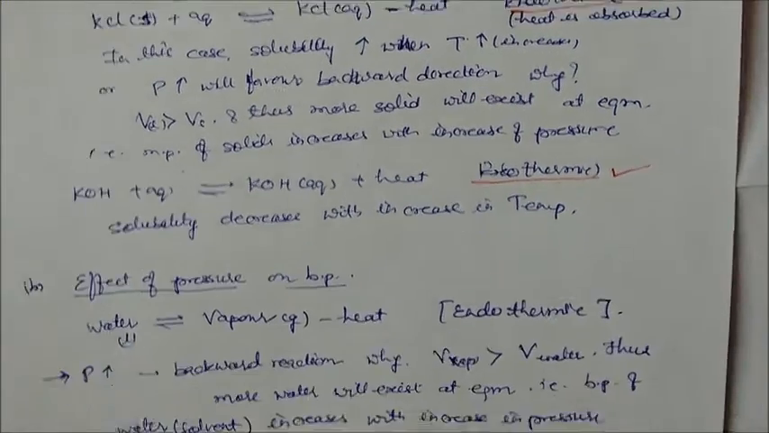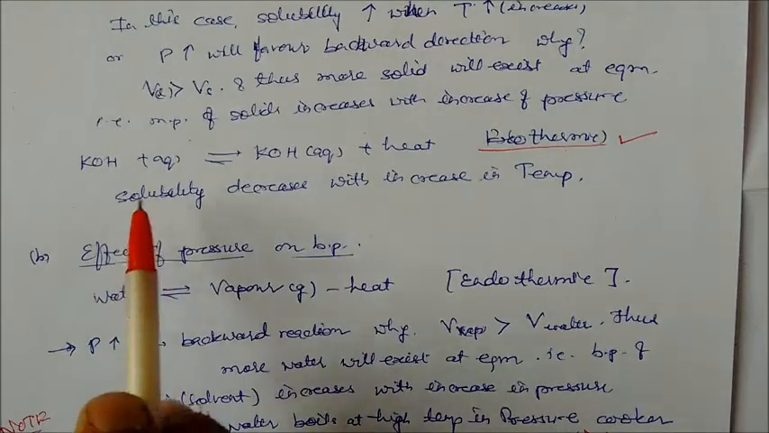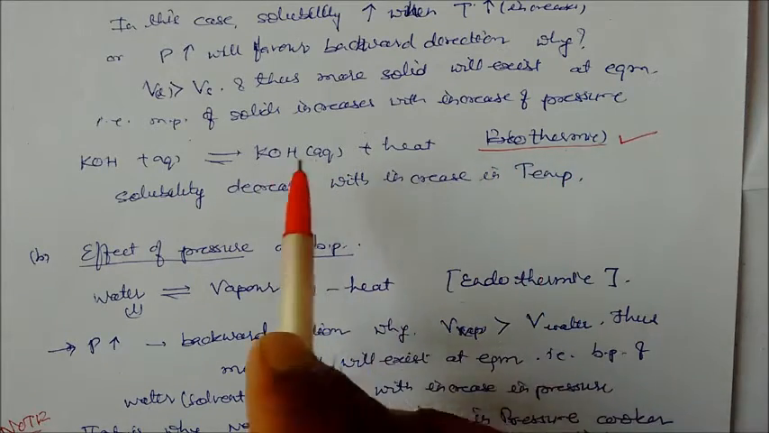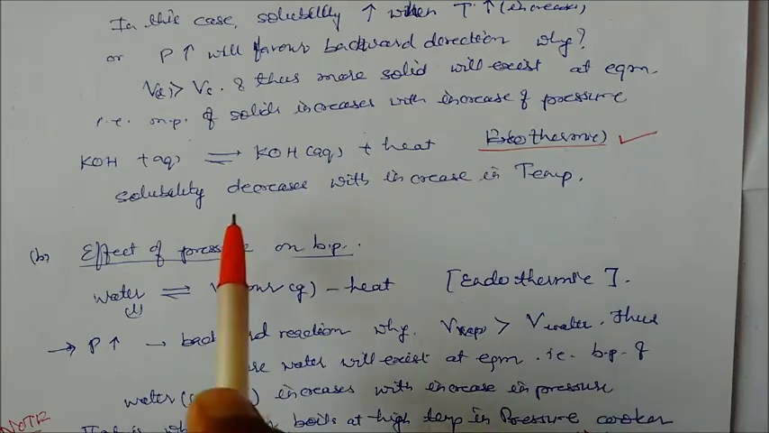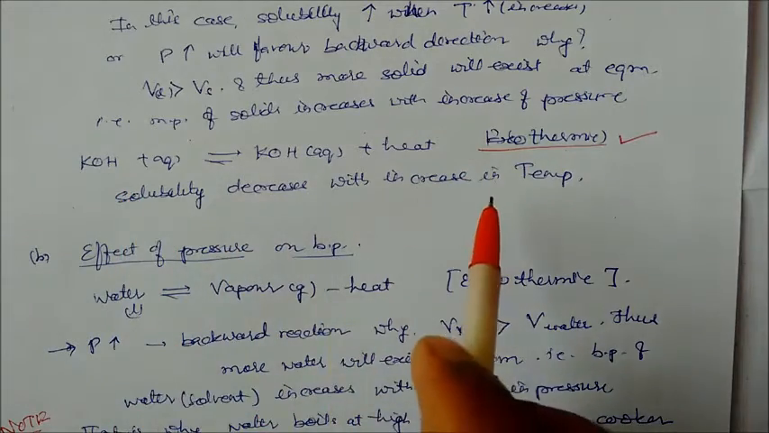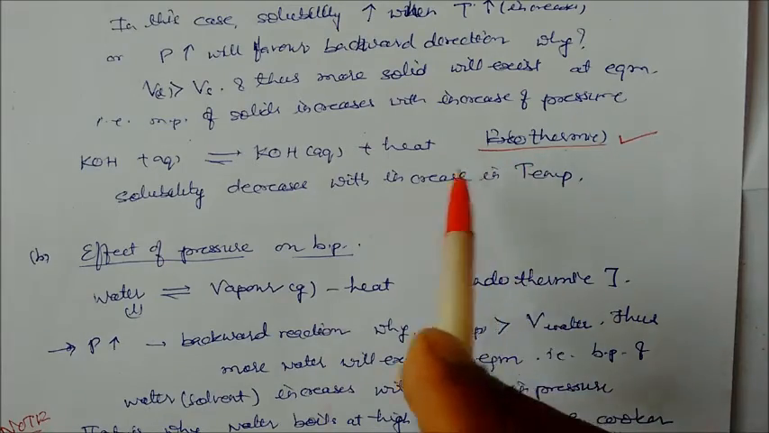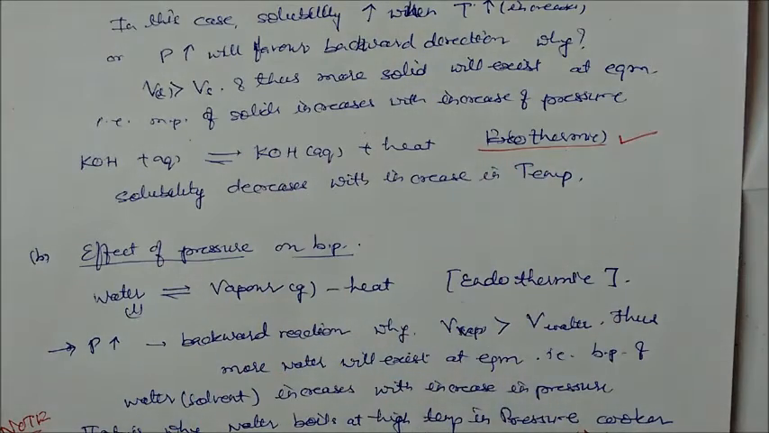Now if you take potassium hydroxide in aqueous solution, here an exothermic reaction takes place. So what will happen if you increase the temperature? Since the reaction is exothermic, the solubility will decrease.